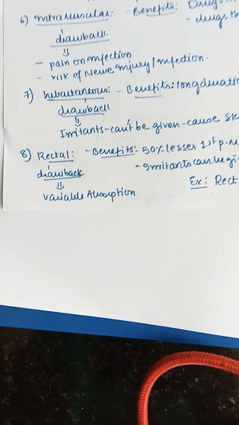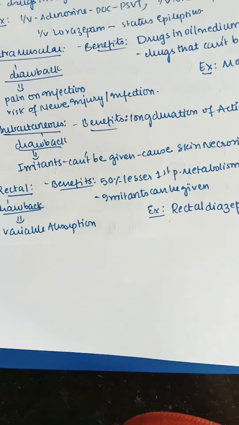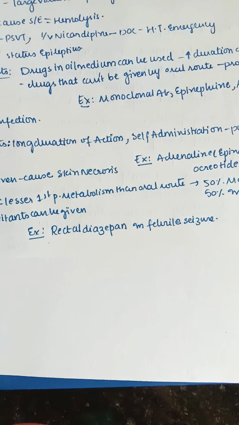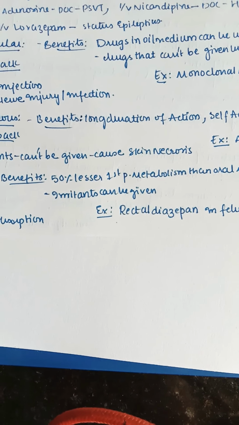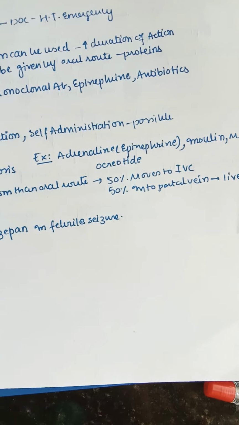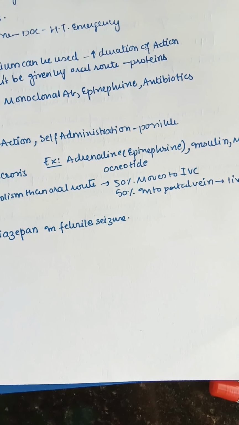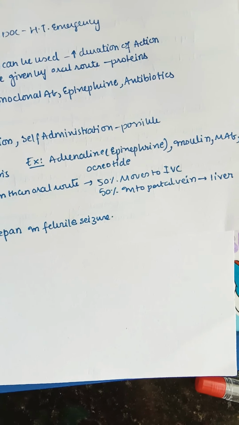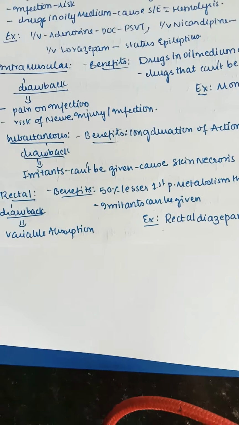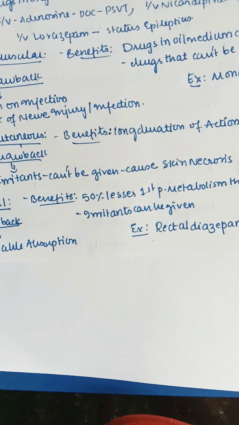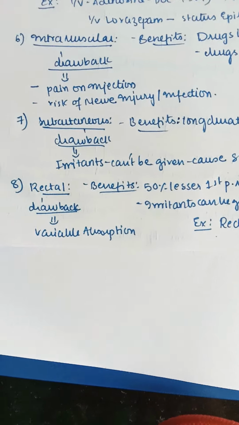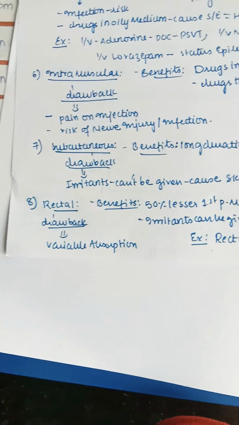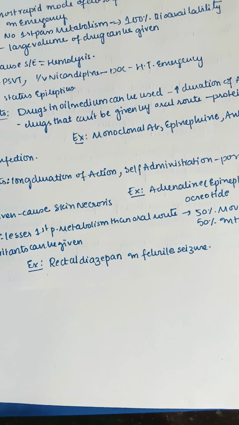So next, coming to the rectal route. The rectal route also has benefits and drawbacks. The benefit is about 50% less first pass metabolism than the oral route, because when given rectally, only some goes into the portal vein and 50% goes to the IVC. The 50% going to the IVC has maximum bioavailability, and of the portion in the portal vein, only part goes to the liver, so biotransformation is not too much, and irritants can also be given. This is the main benefit of the rectal route. The drawback is variable absorption, because absorption varies. The example here is rectal diazepam for febrile seizures.